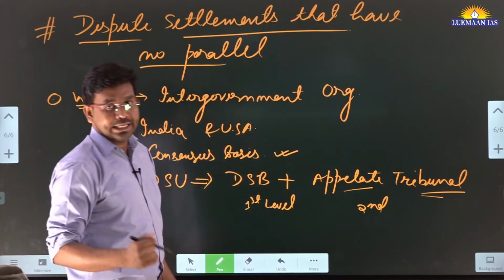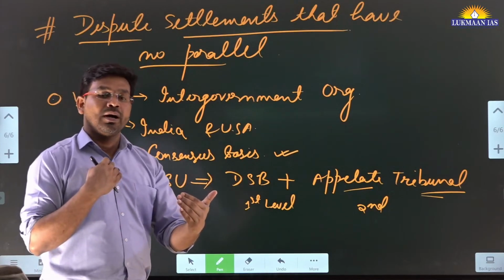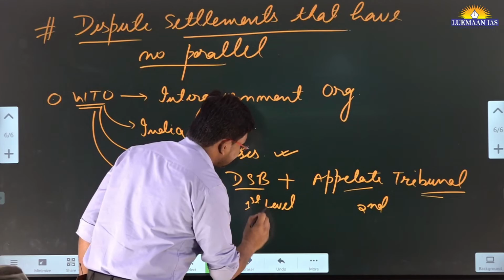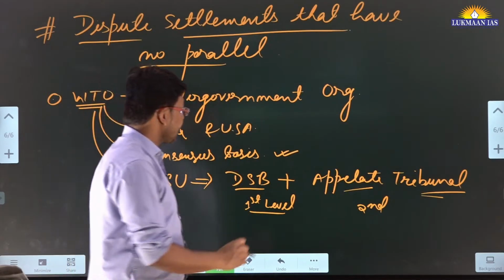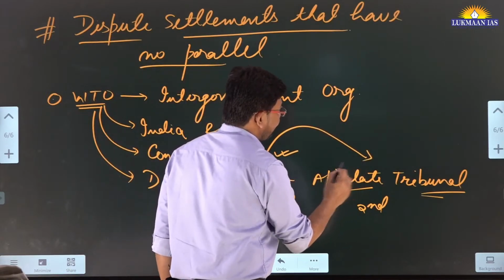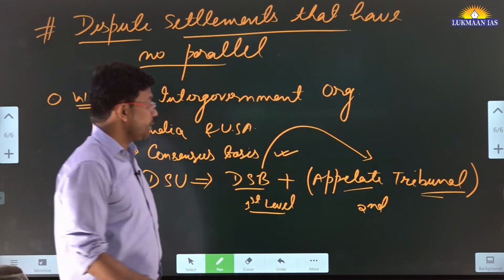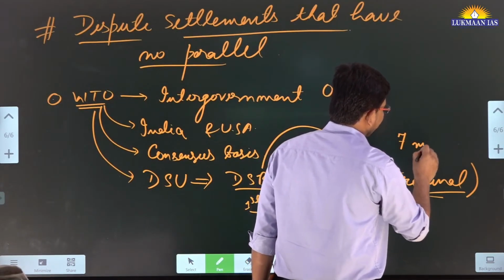Most of the disputes between member countries when it comes to cross-border trade are resolved at the dispute settlement body level itself. But some disputes are appealed to the appellate tribunal, which is a 7-member body.